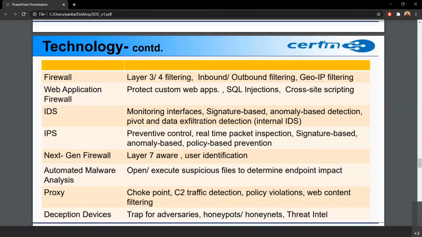These are some of the devices that I already covered: the firewall, the web application firewall, the IDS, IPS, next gen firewalls, automated malware analysis. Then there is proxy, then there are deception devices. Deception devices I have not covered. Oh yeah, that's only honeypots. They deceive the bad actor. So these are the technology part.